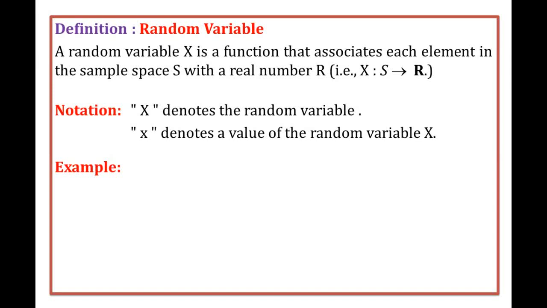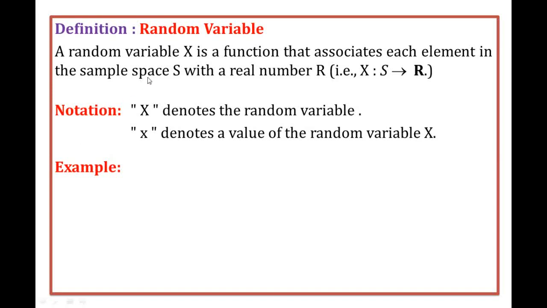So what is meant by random variables? In general, a random variable is nothing but some numerical values. We may express the possible outcomes of an experiment. Okay, so random variable means what? It is like some numerical values. Okay, so coming to the mathematical definition, what is meant by a random variable?